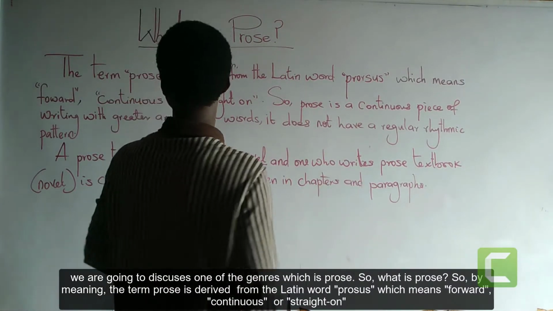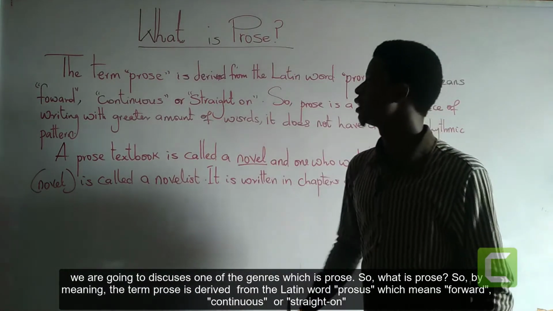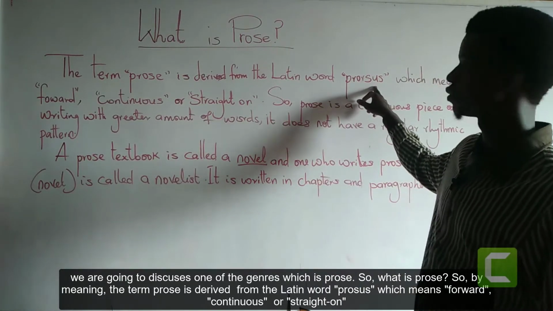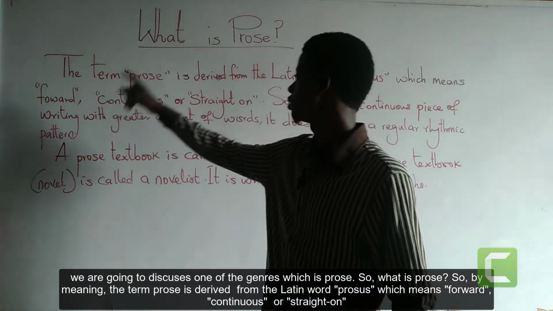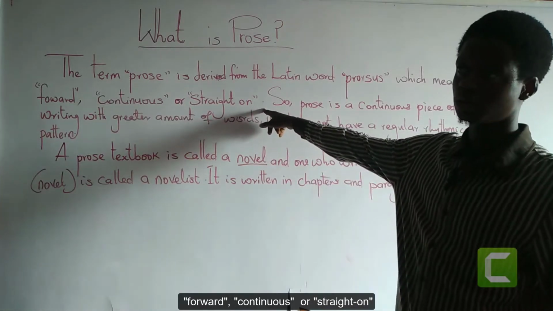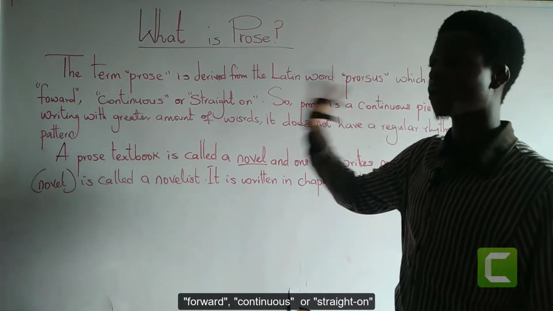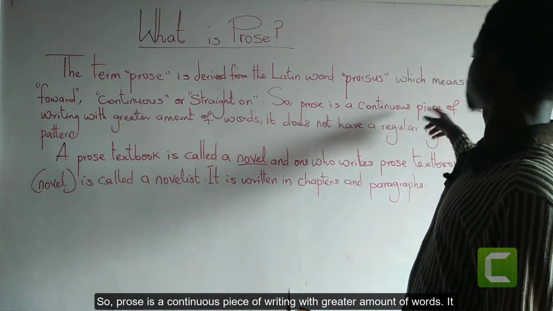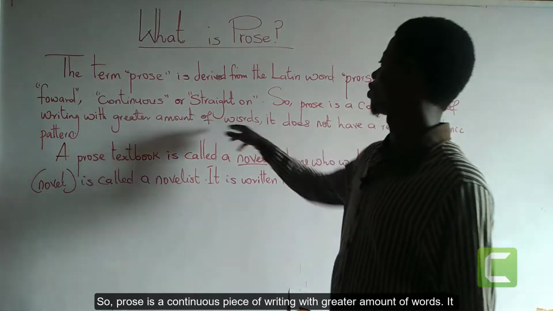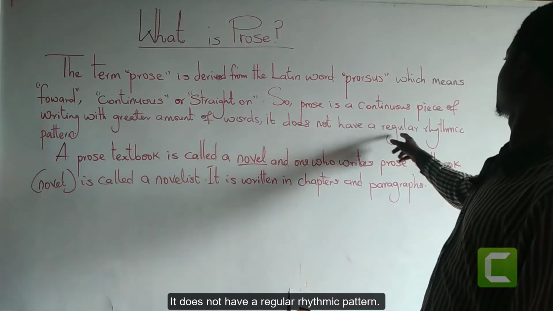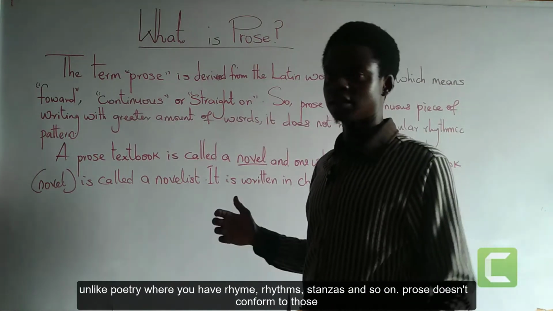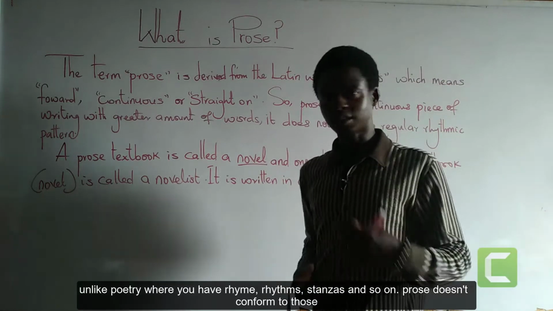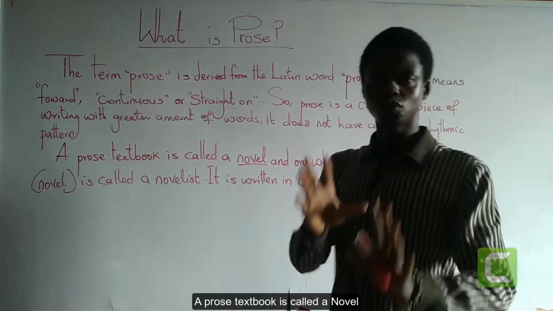So what is prose? By meaning, the term prose is derived from the Latin word prosus, which means forward, continuous or straight on. So prose is a continuous piece of writing with a greater amount of words. It does not have a regular rhythmic pattern like poetry, where you have rhyme, rhythm, stanzas and so on. Prose doesn't conform to those rules.